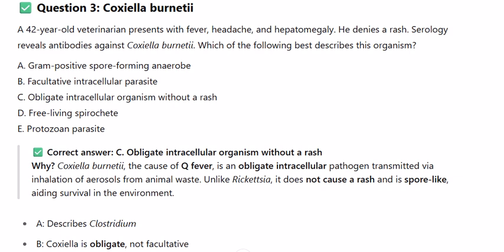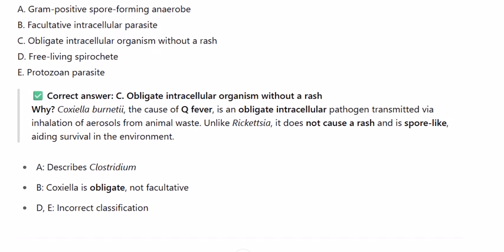Why? Coxiella burnetii, the cause of Q fever, is an obligate intracellular pathogen transmitted via inhalation of aerosols from animal waste. Unlike Rickettsia, it does not cause a rash and is spore-like, aiding survival in the environment. A describes Clostridium. B, Coxiella is obligate, not facultative. D and E, incorrect classification.